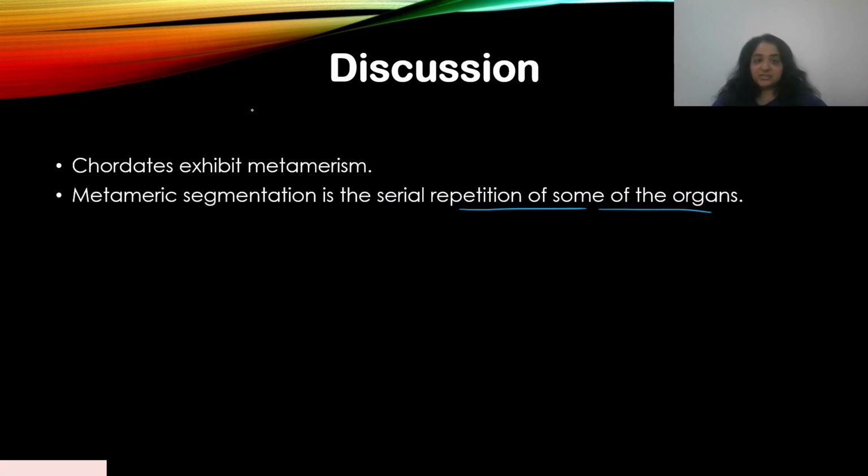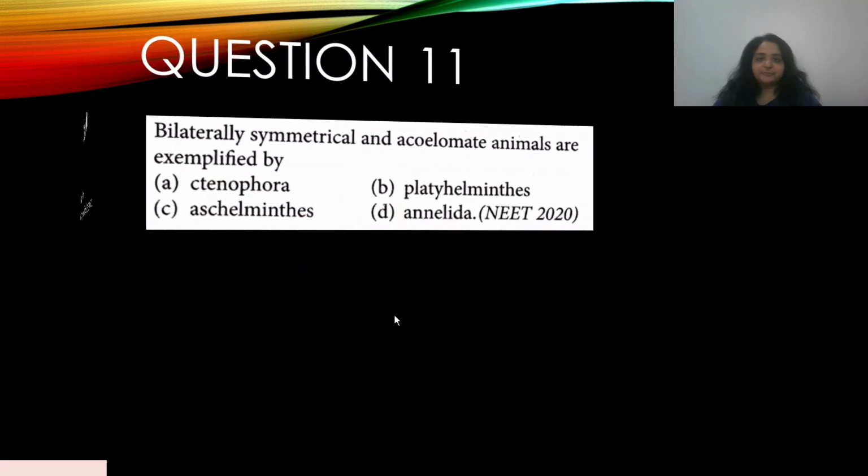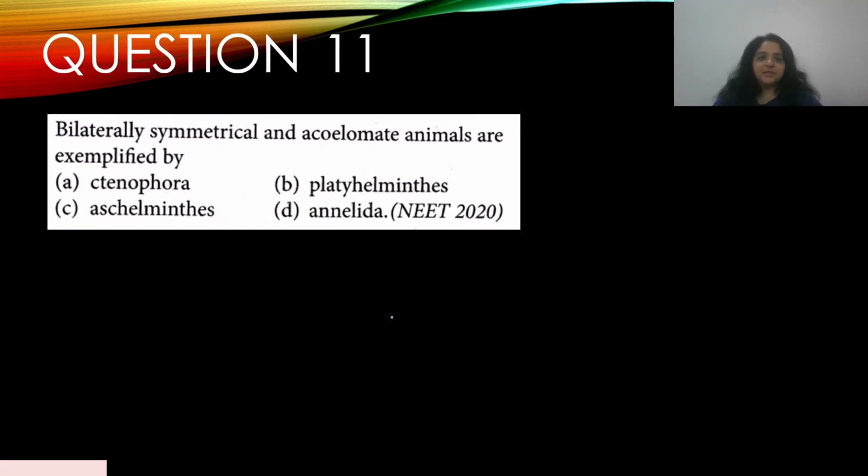And this also seems to be an important topic, metamerism, because it has now appeared thrice till now. So I believe it's an important piece of information to remember for the exam. Okay, let's move on. Question number 11. Bilaterally symmetrical and acoelomate animals are exemplified by, this appeared in NEET 2020, pretty recent.